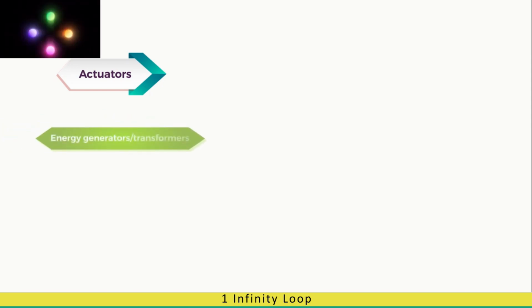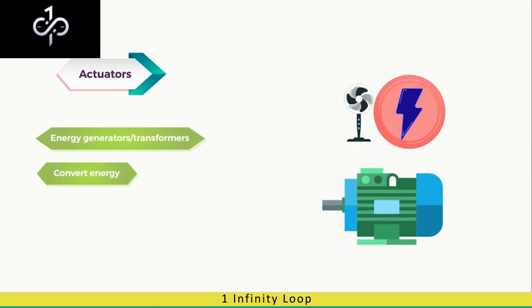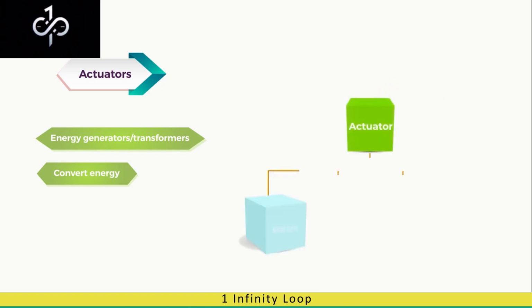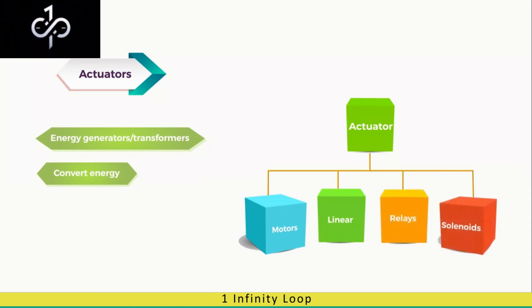Actuators. Another important category of IoT devices include actuators. These actuators represent various energy generators or transformers. Their work is to convert energy from one type to another. Most common example is motor, which converts electrical energy to rotational energy. These actuators can be broadly categorized into four categories: motors, linear actuators, relays, and solenoids.